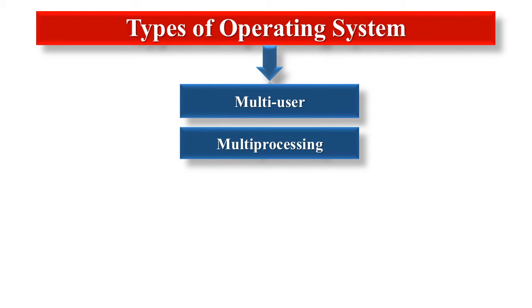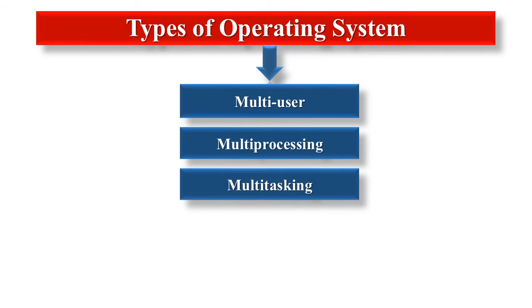Next, multiprocessing. This operating system allows running a program on more than one CPU simultaneously. A multiprocessing operating system is capable of supporting and utilizing more than one computer processor. Some examples of this operating system are Linux, Unix, Windows 2000.